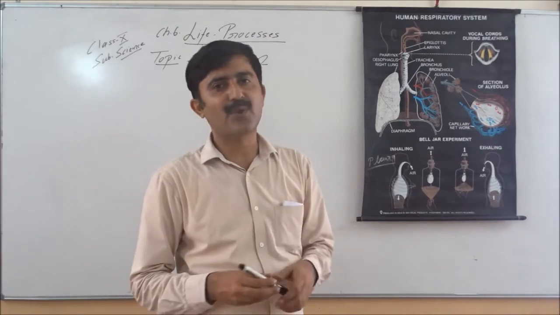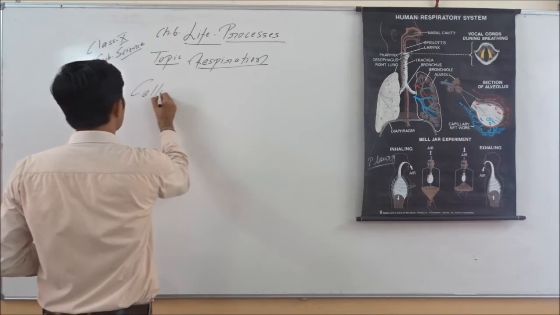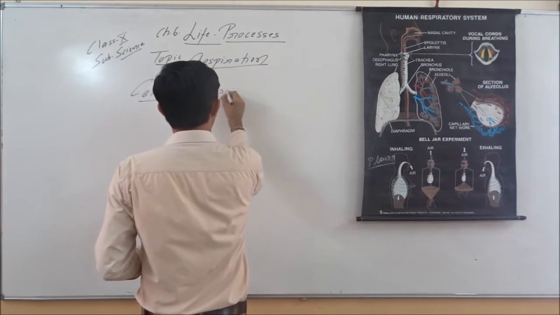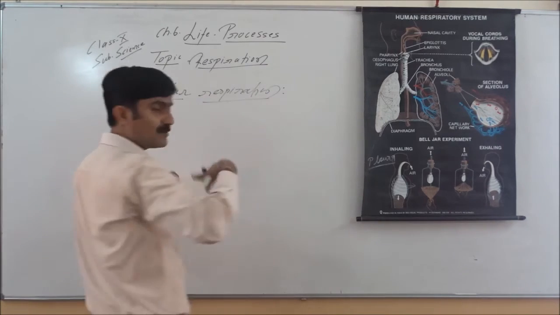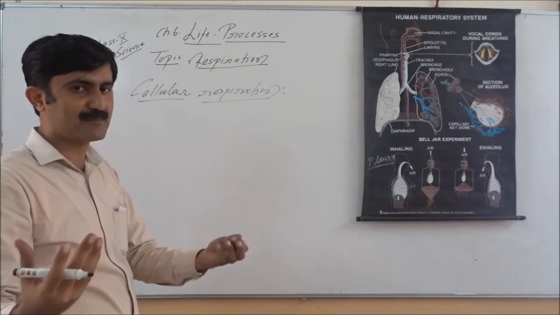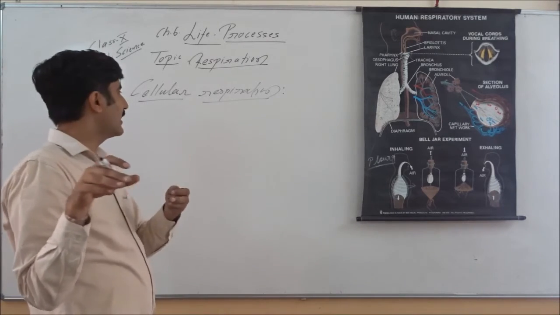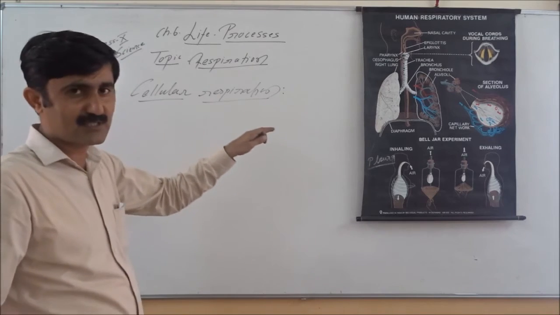So let's discuss important points of the cellular respiration. It is called cellular respiration. So exchange of gases is breathing. That is the part of respiration. And breakdown of glucose takes place in the cell. And breakdown of glucose, oxidation of glucose in cell is called cellular respiration.